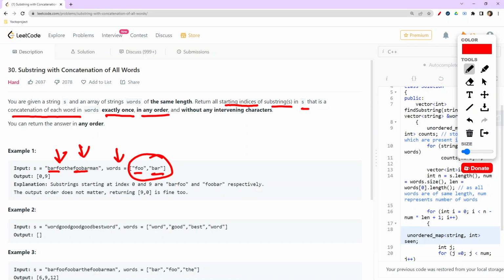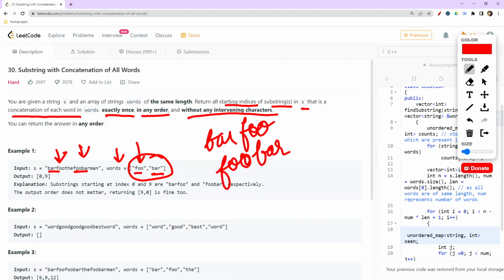That is, we don't require any duplication, and these words should be in such a manner that it is not necessary that the one who comes first always comes first. We can also write like this, or we can write like this. That's what they want to say, that it can be in any order and without any intervening character.